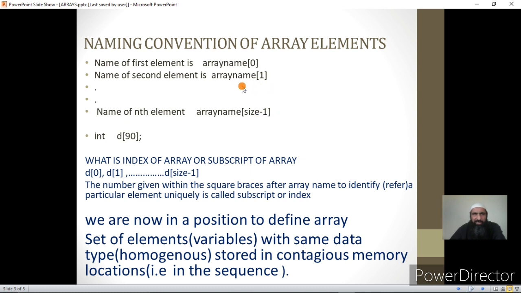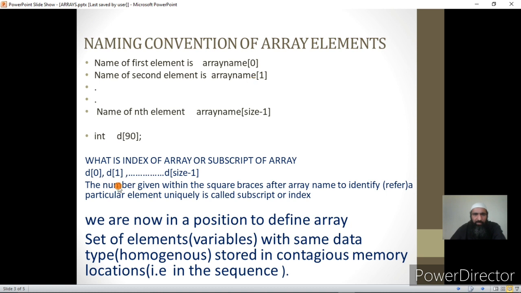If I have declared an array of 10 elements, naturally it will have 10 variables, but the name of the last variable will be array[9], and the name of the first element of an array will always be array[0]. This number that we are giving within the square braces is called the index or subscript.